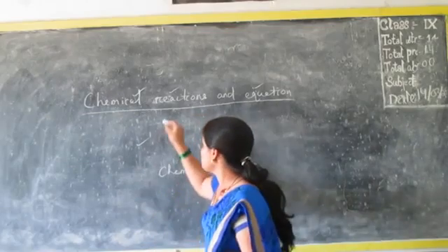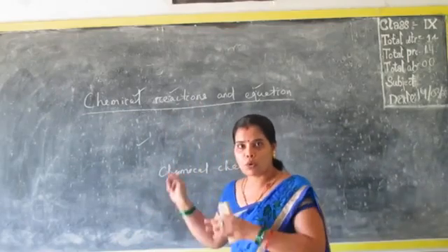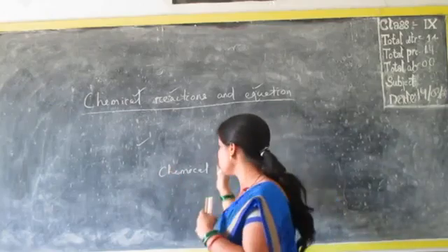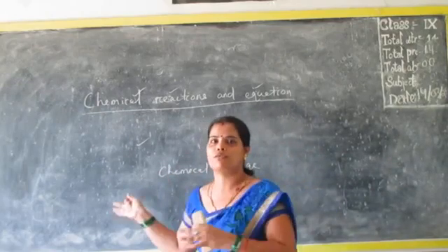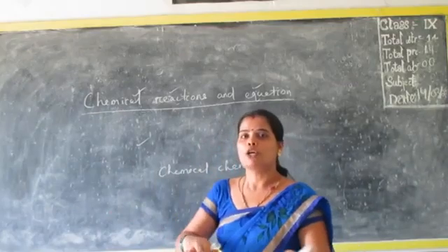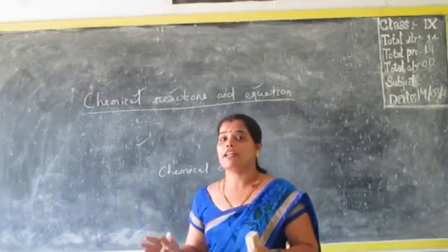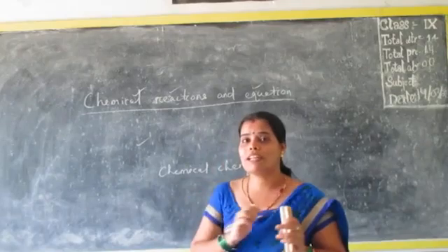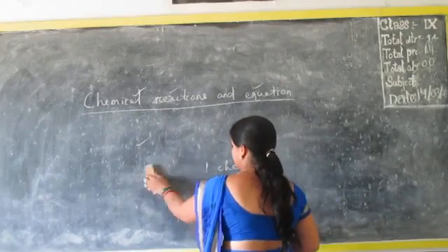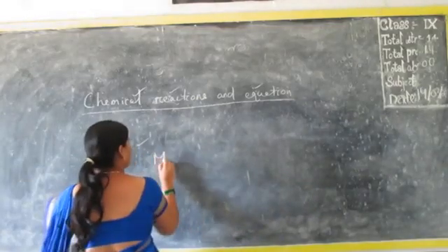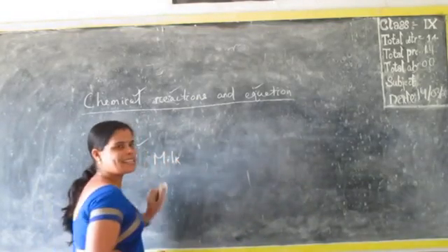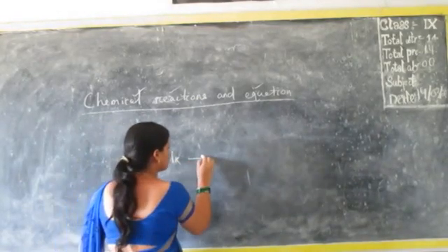So, chemical reaction means what? Those reactions which happen due to chemical change of a substance from its initial form to its final one. Why do we call it a chemical change? Suppose milk is there, a general liquid.